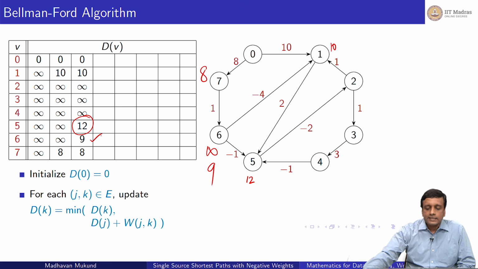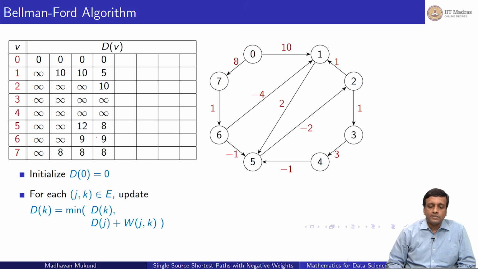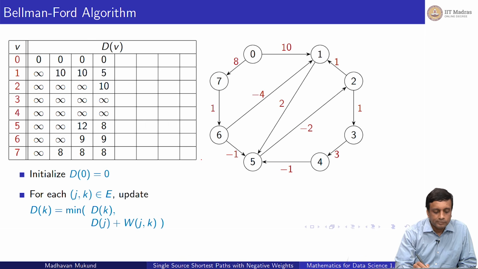So now we have updated 6 and 5 in addition to 0, 1 and 7. Now we will find new paths because 6 also has outgoing edges. In particular, there is a strange phenomenon that we have discovered, which is that if I come from 6, remember that 6 had been assigned 9 before. So right now these are the numbers that we have. Everything else is infinity.